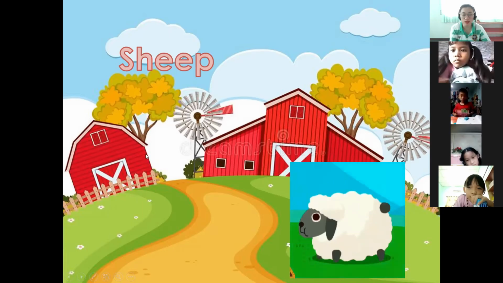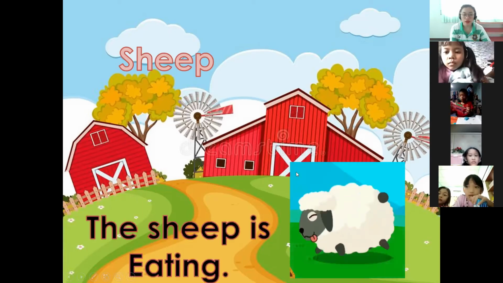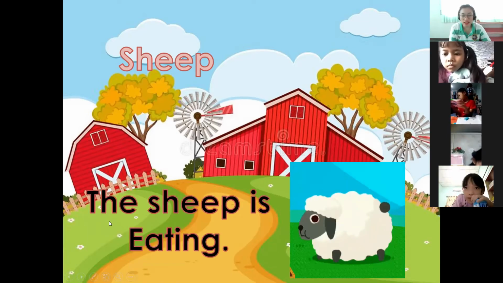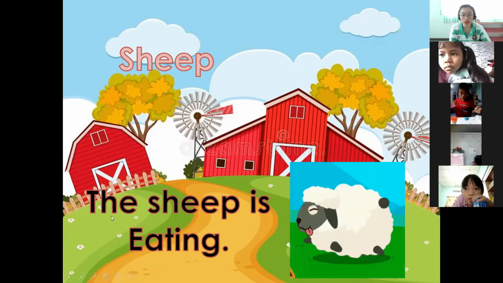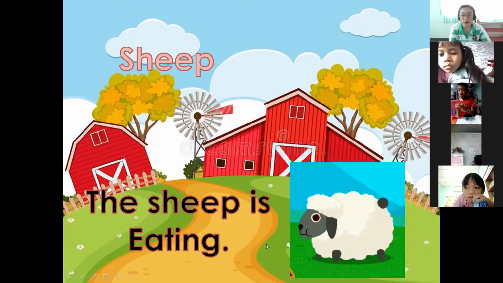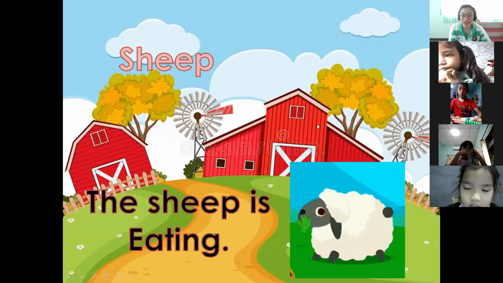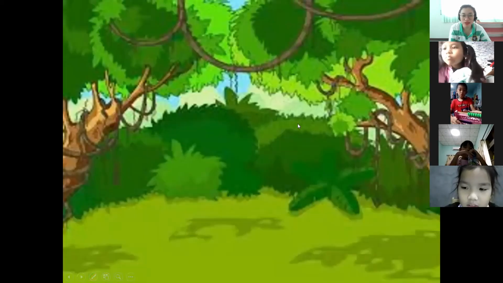Very good. Let's make a sentence using the word sheep. Please read the sentence. The sheep is eating. Very good. What is the sheep eating? Let's proceed to the next one.